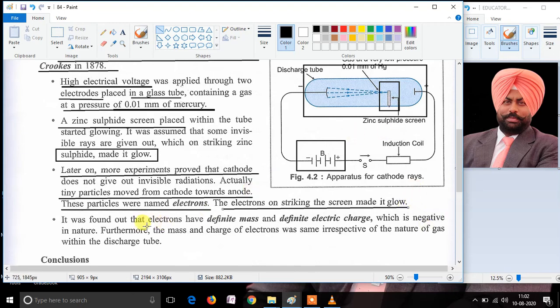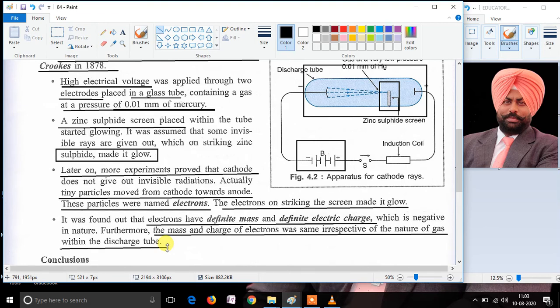These electrons have definite mass and definite electric charge. The mass and the charge of these electrons do not change if the nature of the gas inside the discharge tube is changed.